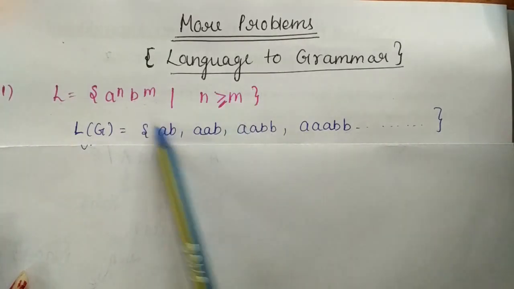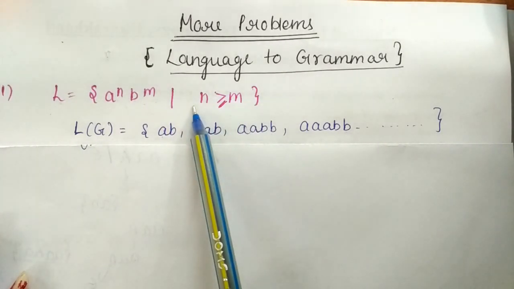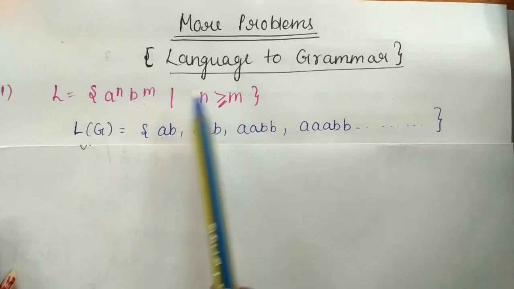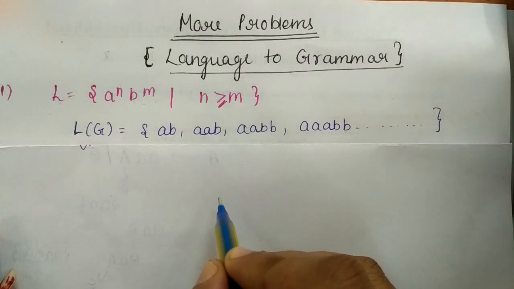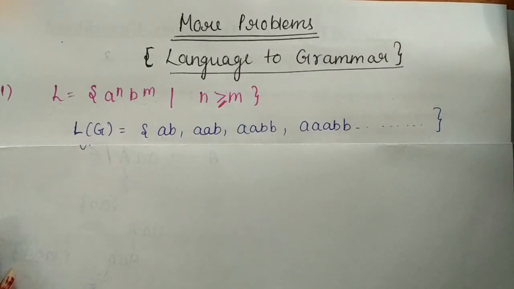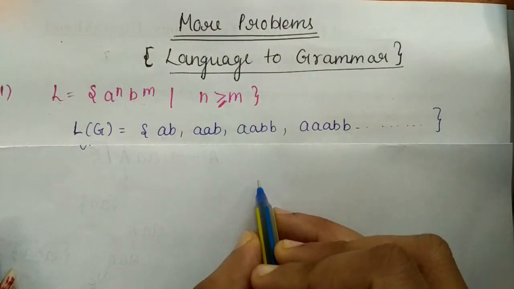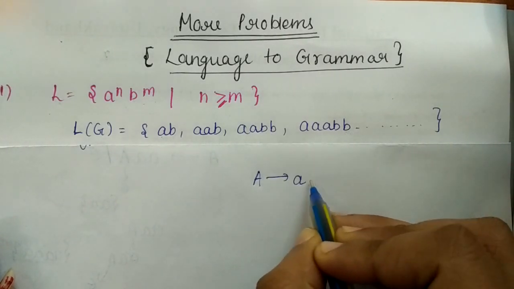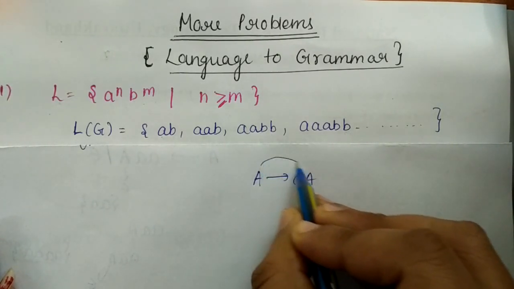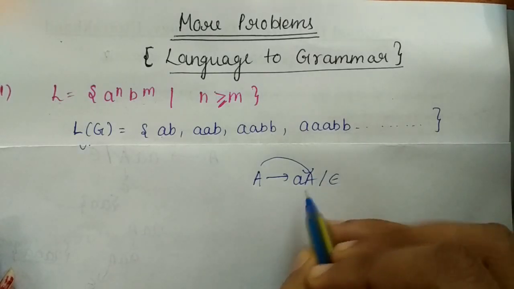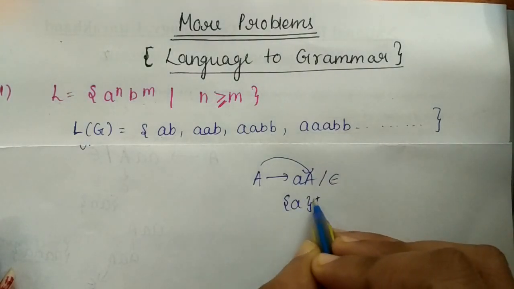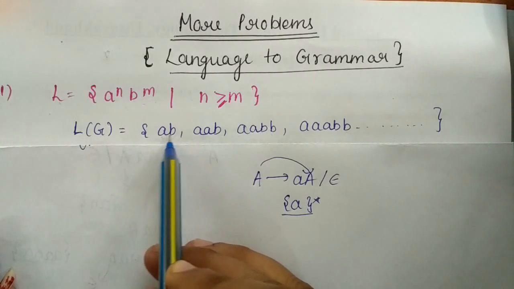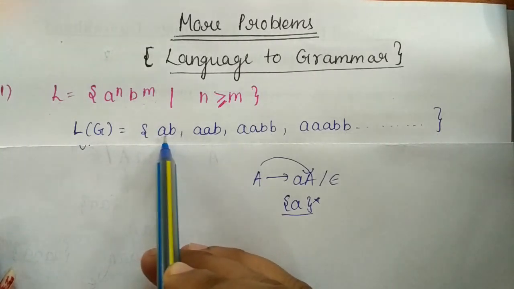First of all, you see that this language is generating more a's than b's or an equal number of a and b. So first you write the grammar for generating more a's. In the last session I told that we can write the grammar like this: a, and if we want repetition of a, we can take this variable here and epsilon. So this is the grammar for generating a star. It can generate any number of a. So how can we generate this string?